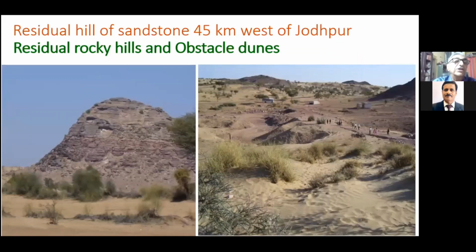Such rocky outcrops, these are the residual hills, and you see very highly accentuated bedding. This is produced because of the constant abrasion by the winds, which are sand laden. They keep hitting such rocky outcrops, and that's how you see the very well defined bedding nature. And in many of the places, they are just scooped out. On the right side, you see the rocky uplands also, sometimes they get buried under these obstacle dune formations.